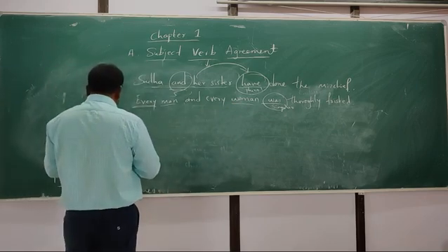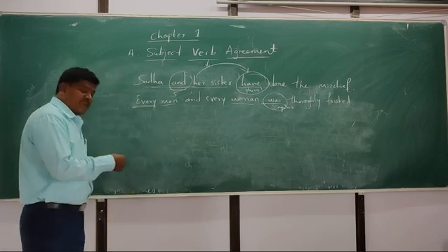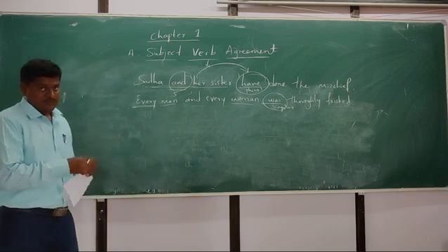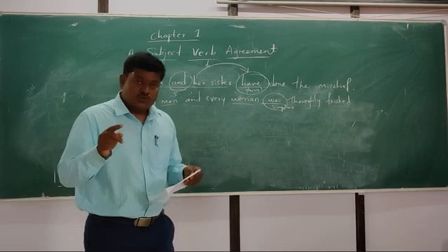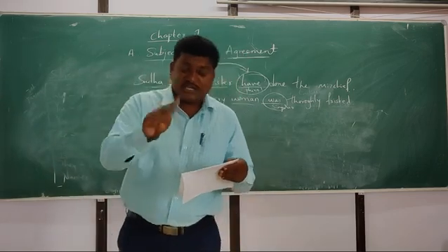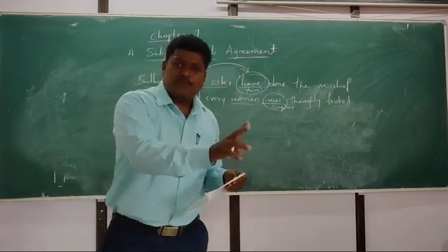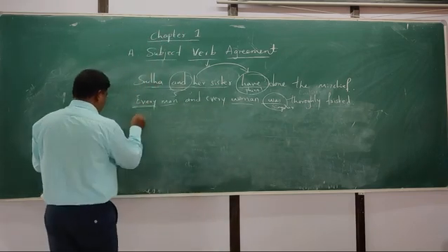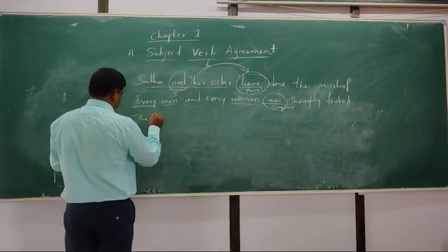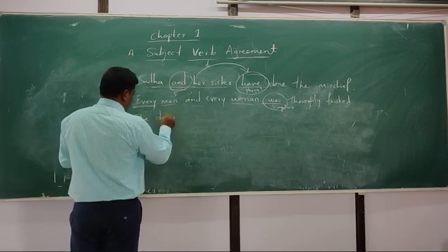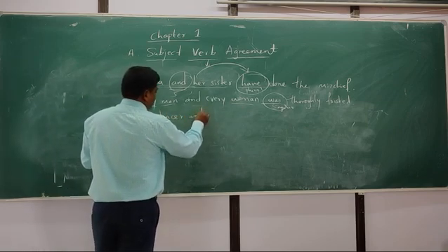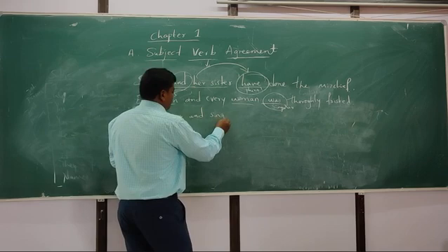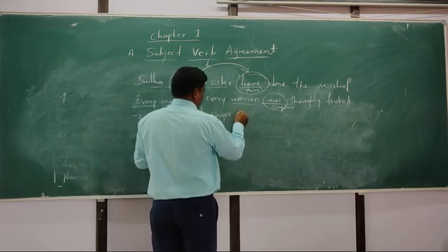When two singular nouns refer to the same person or thing, we consider it singular. See here, the dancer and singer is dead.